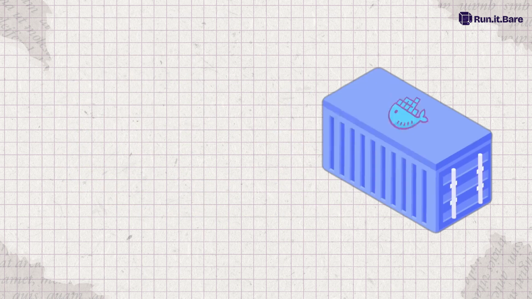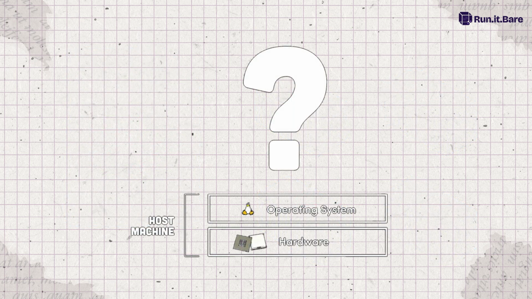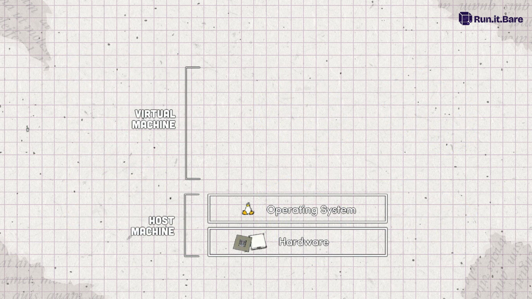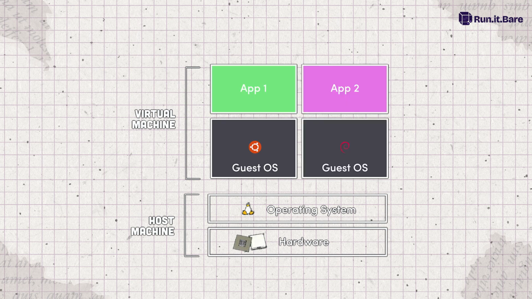Now, here's the cool part. Containers are like mini virtual machines, but faster and lighter. Instead of simulating all the hardware and OS, Docker just shares your system's kernel. So it's quick, efficient, and doesn't melt your laptop.